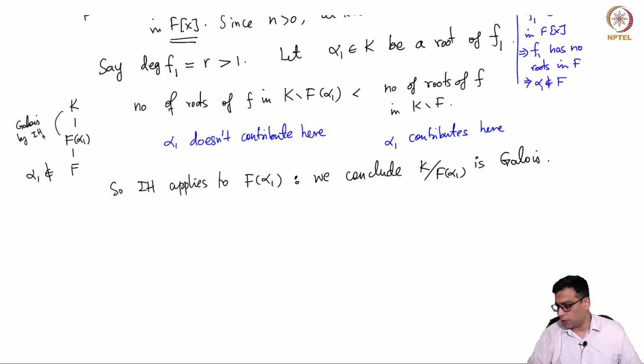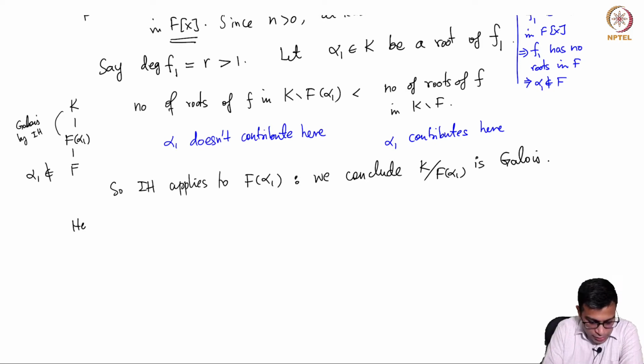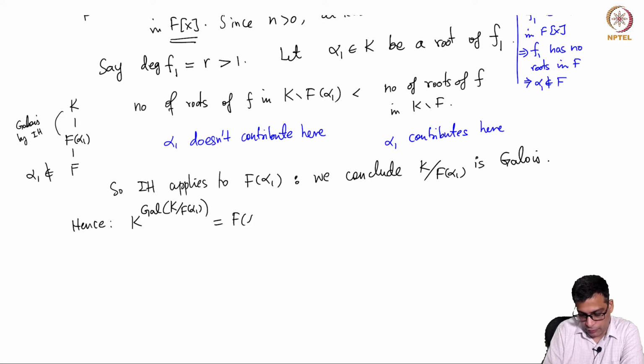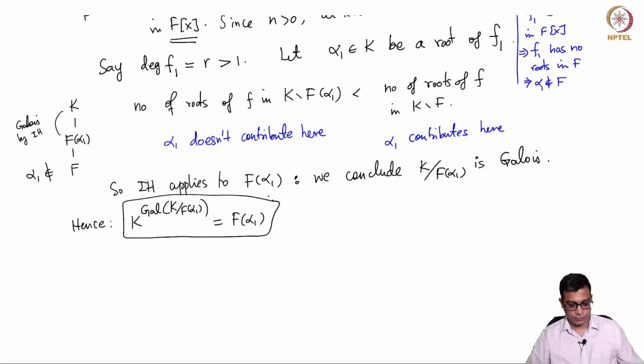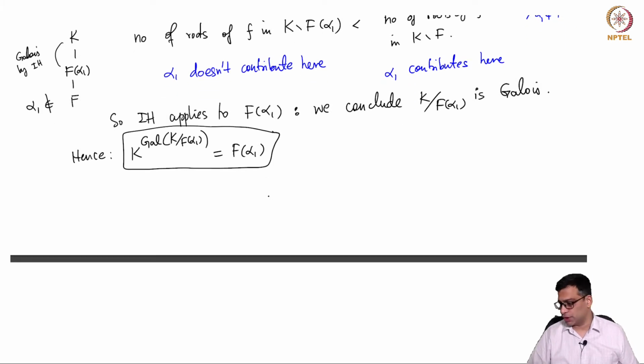That is going to be crucial to us. In particular, spelling out the meaning of being Galois, K to the power Galois(K over F(alpha 1)) is F(alpha 1). So we will use this in a minute.